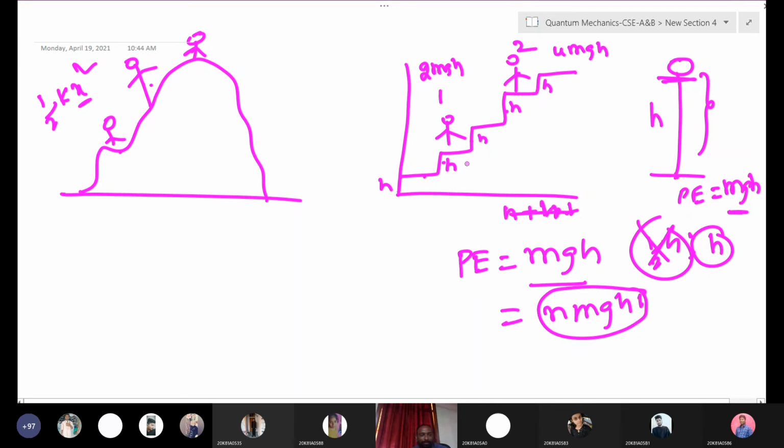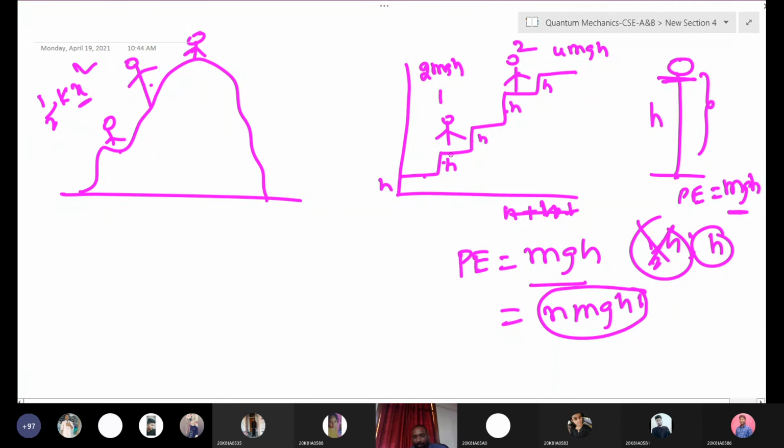But here we know clearly it is increasing. Discrete means an equal amount of energy is adding, increasing or decreasing. But continuous means there is no particular amount. It's a random value increasing or decreasing. That is the difference between continuous and discrete energy systems.